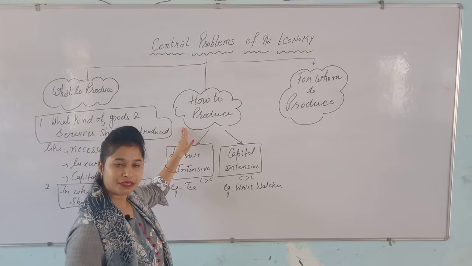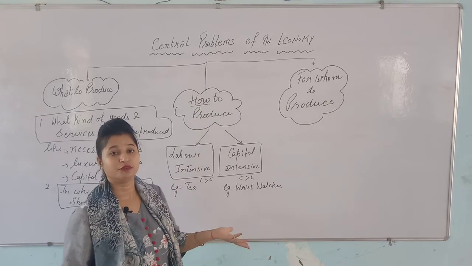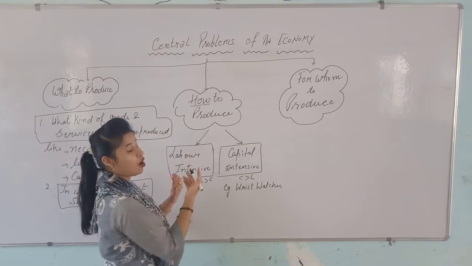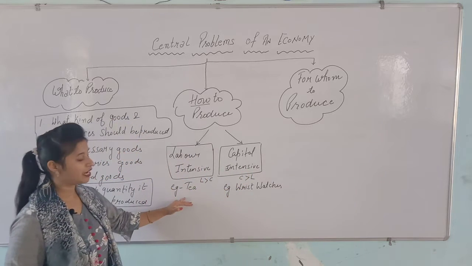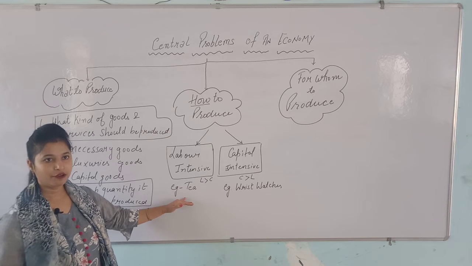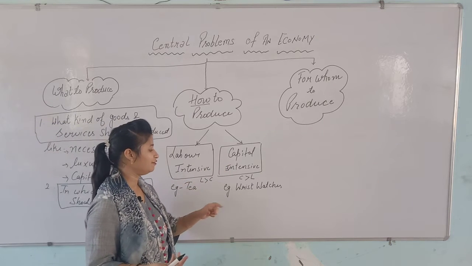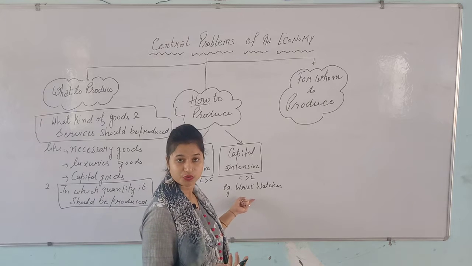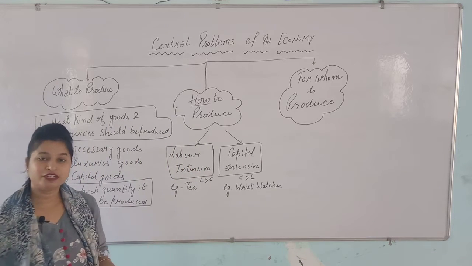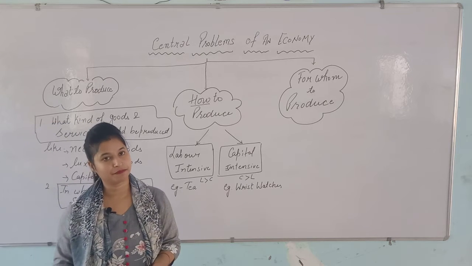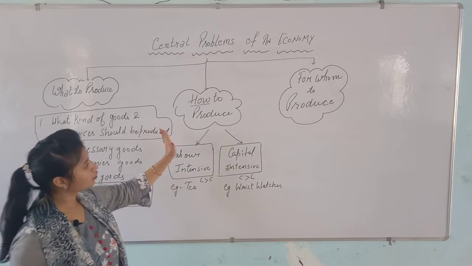How to produce means the word how is telling us how we can do the production. We will use more the labor or the capital. If we are using more labor, it means we are taking the example here tea. We can explain it with the help of tea. And for the capital intensive, we are taking the wristwatches. In wristwatches, what we are observing, all kinds of machinery equipment are used here, right? So what to produce, how to produce.